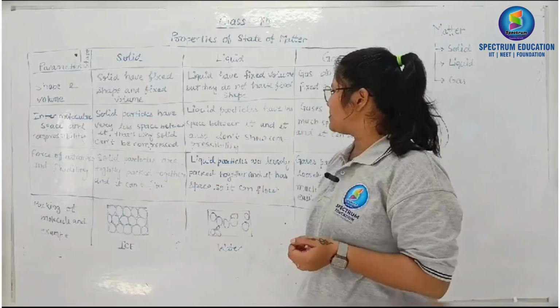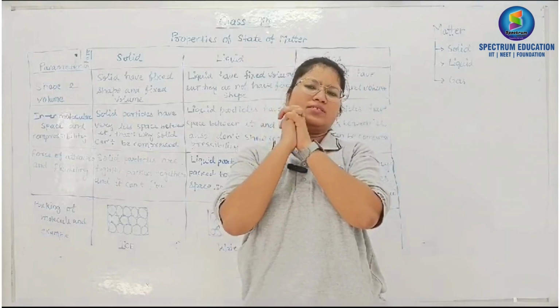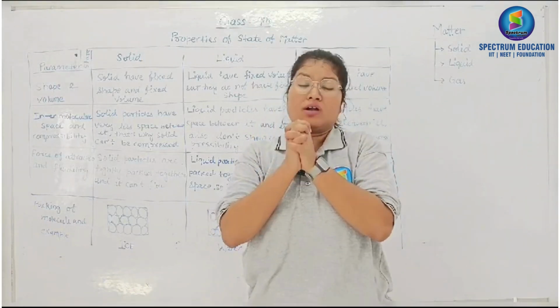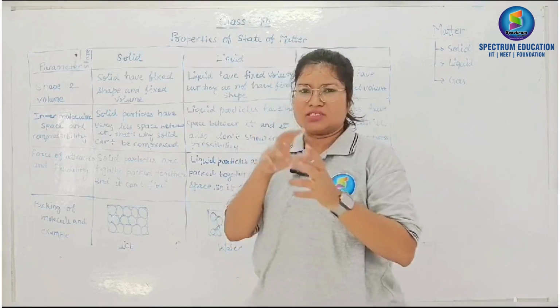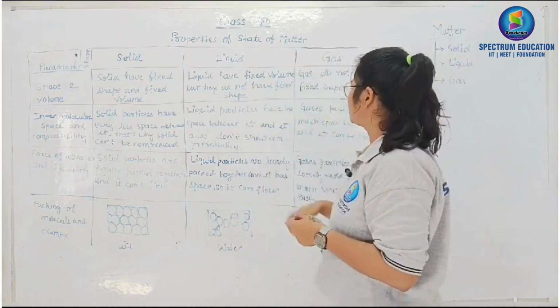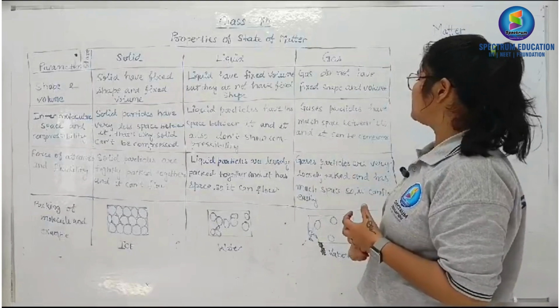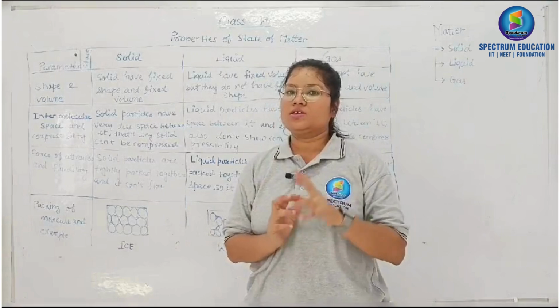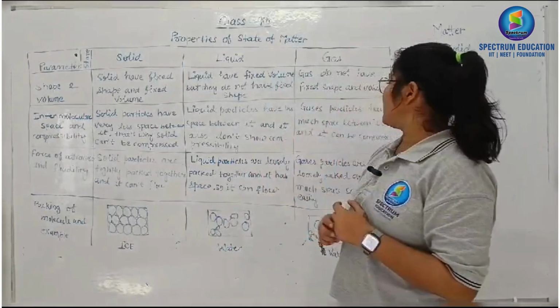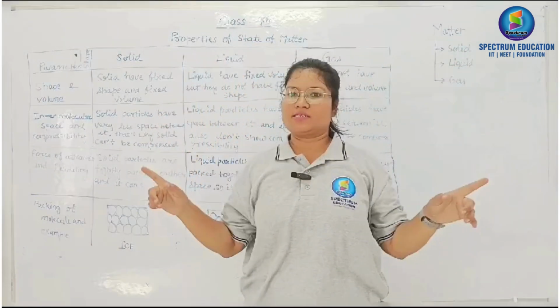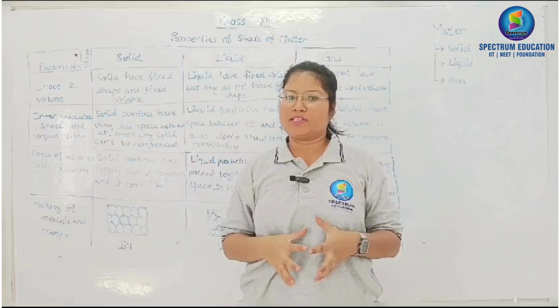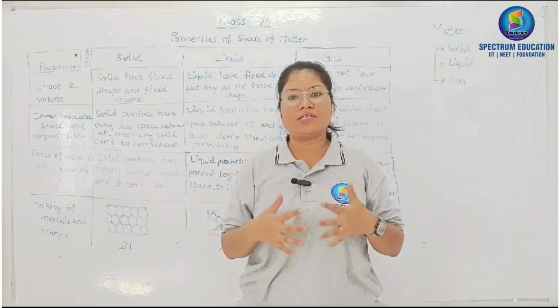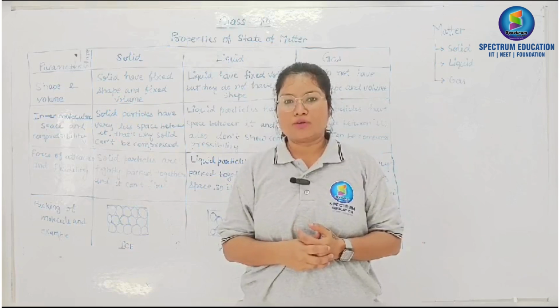Liquid particles have less space between them. A little bit of space is there. It is also not able to compress that much. Just a slight amount it can compress. Gaseous particles have much space between them and they can be compressed. Exactly. So what is a gaseous particle? You see these gaseous particles are there. If you take the gaseous particles together and try to compress them, you are able to compress them.